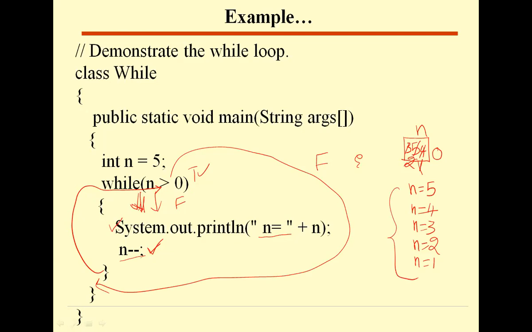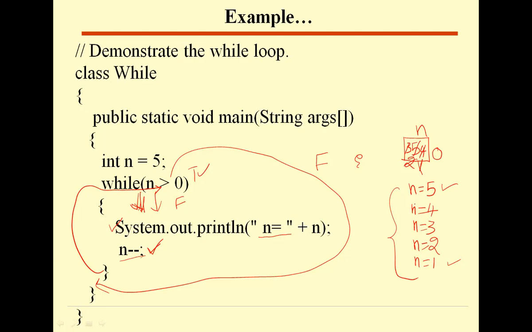What we are doing in this program is trying to print values from 5 to 1. Repeatedly, you want to print 5, 4, 3, 2, 1. Since there is a repeated action, a printing action, that's why we use a while statement, a while loop here. This while loop repeats 5 times and prints the n value. Each time we are decrementing the n value. So it prints n is equal to 5, n is equal to 4, 3, 2, and n is equal to 1.